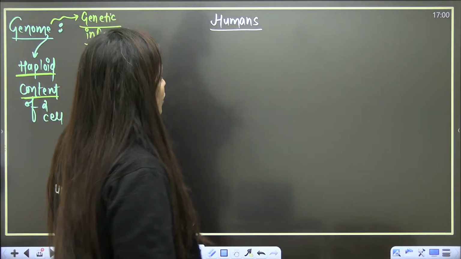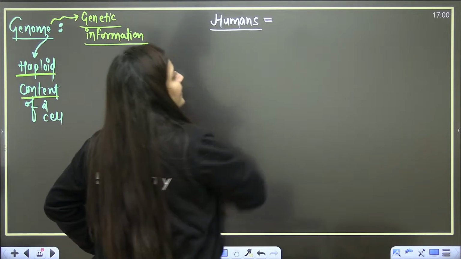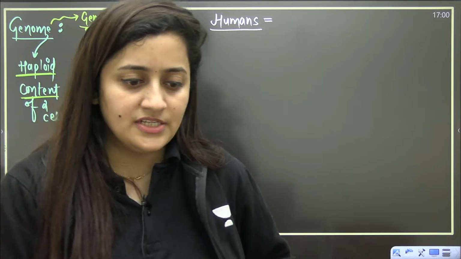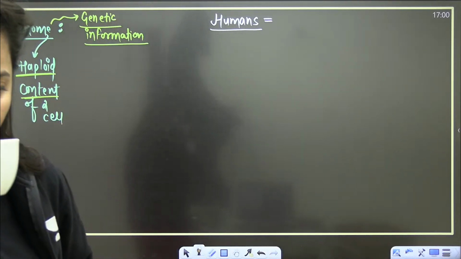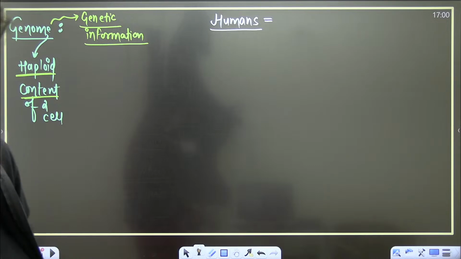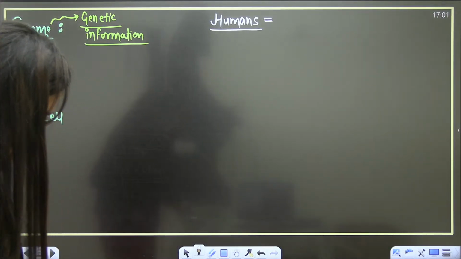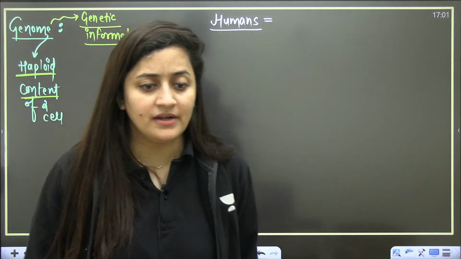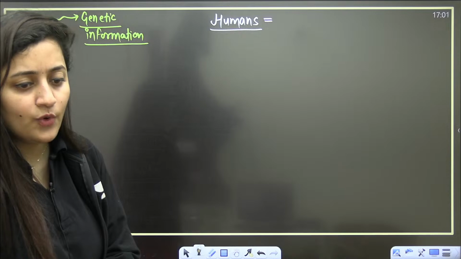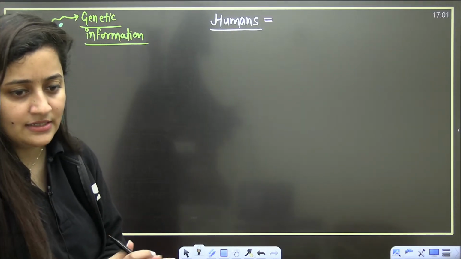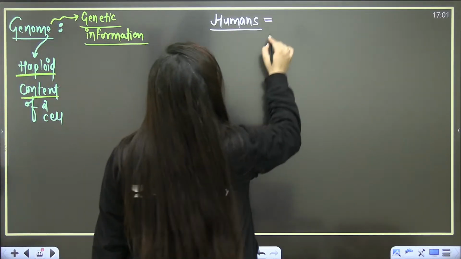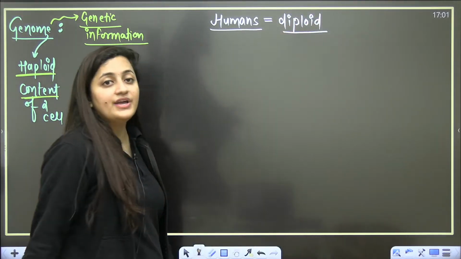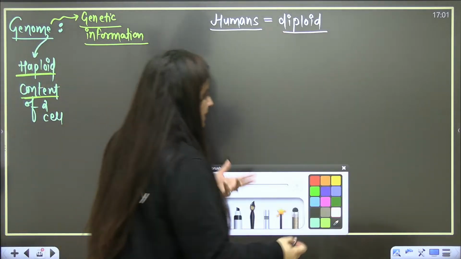So humans, tell me, are we diploid, or haploid, or tetraploid, or pentaploid? What are we? Quick guys. Yes, we are diploid. That's what we have studied in class 10th. We are diploid. Ma'am, what is the meaning of this diploid?